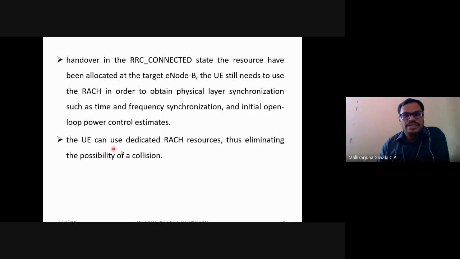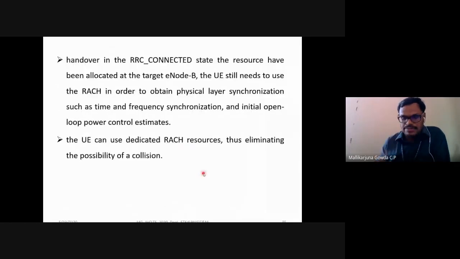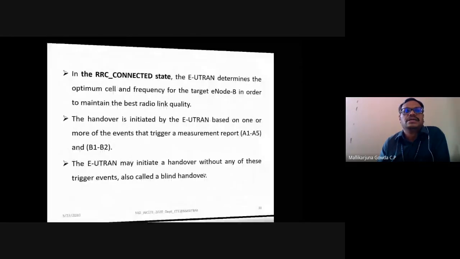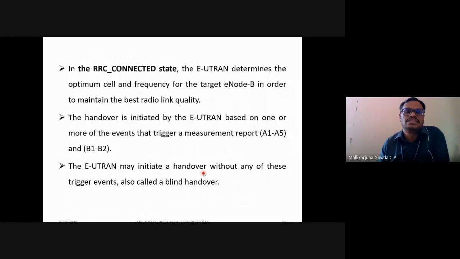So the user equipment can use the dedicated RACH resources for eliminating the possibility of collision. So this is all about that procedure, random access, radio access network mobility procedure. So you need to know what is happening in each of these two states, RRC idle state and RRC connected state.